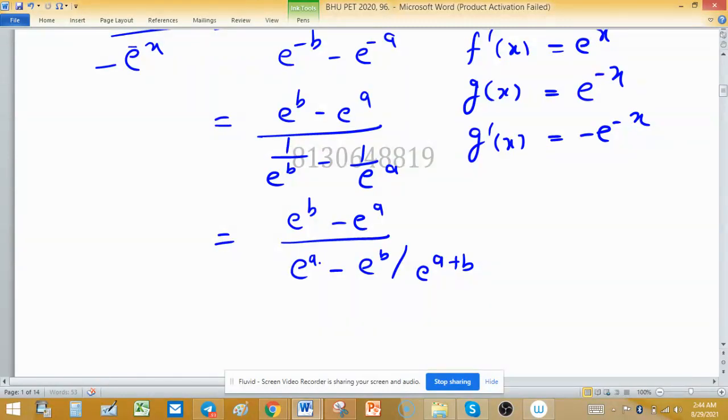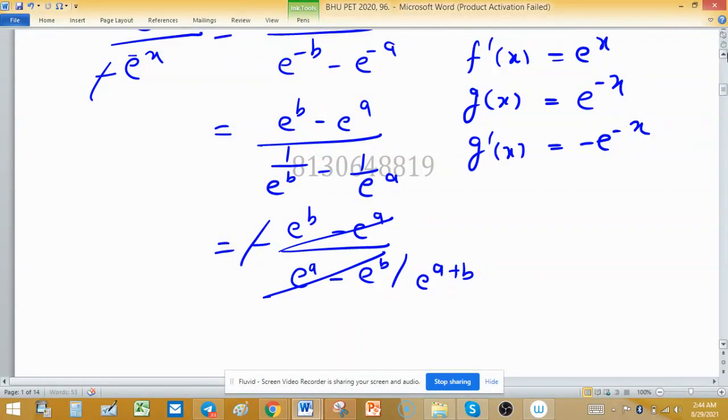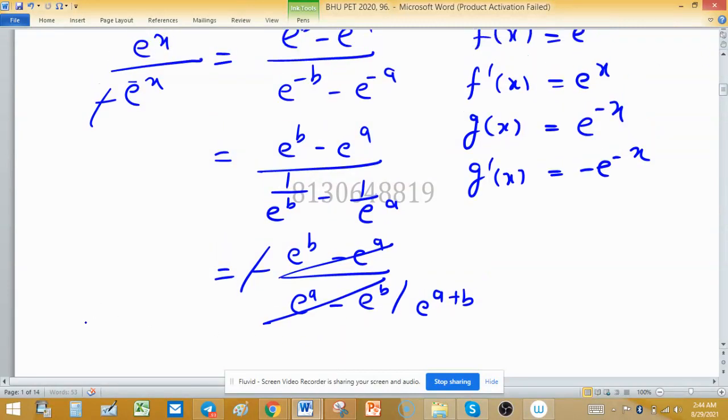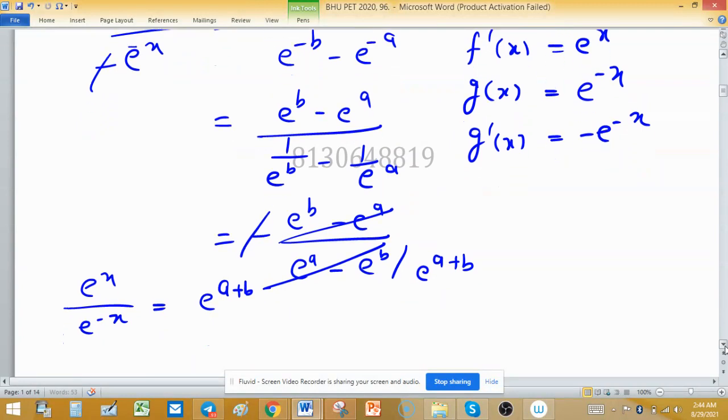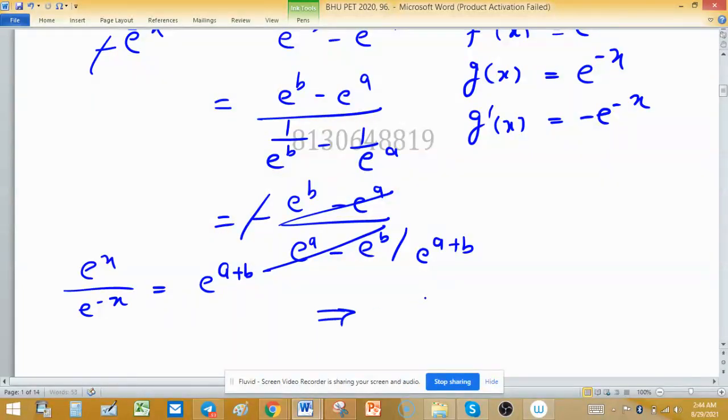After simplifying, the negative sign will cancel out with the other negative sign. So what we have, you can see, is e raised to the power x upon e raised to the power minus x equal to e raised to the power a plus b. On further simplifying, e raised to the power 2x equals e raised to the power a plus b.